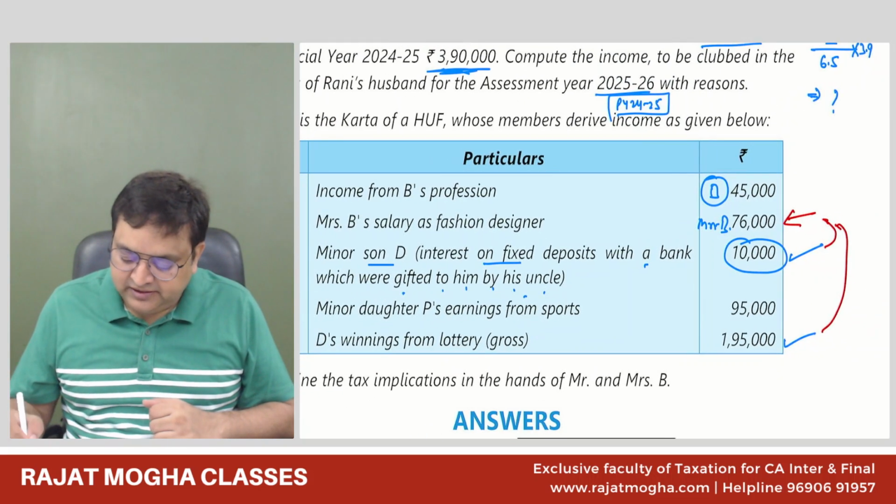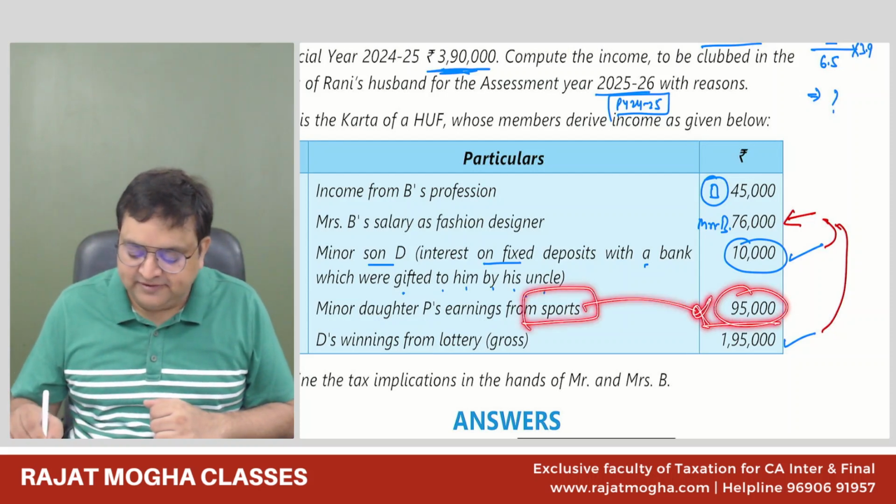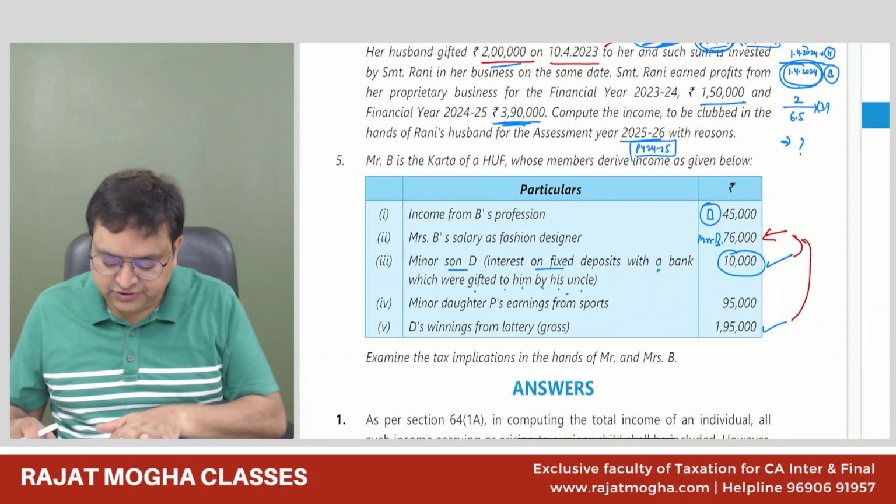Everybody understood? 96,000 you will not club, because this is from sports. Sports means because of her talent she is getting it. So I believe that you will be able to do this question, guys.